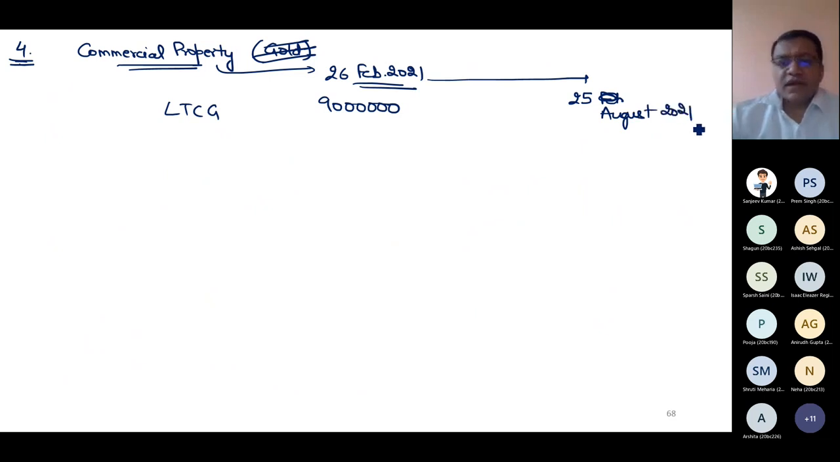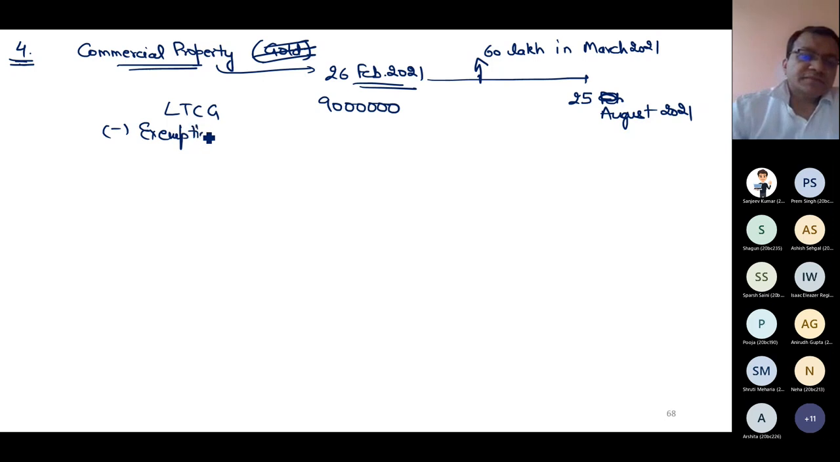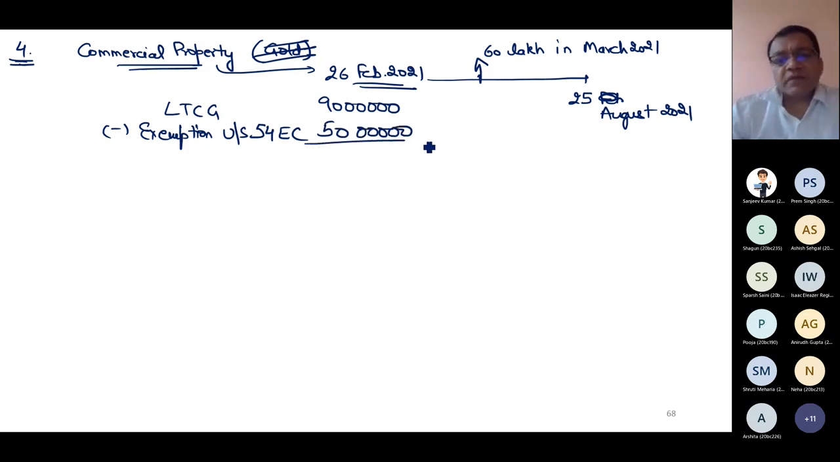I know that within 6 months, that is March, April, May, June, July, August, till 25th August 2021, if I make the eligible investment, I will claim the exemption, but the maximum is 50 lakh, that you must not forget. And yes, I made an investment of 60 lakh in March 21. How much will be my exemption here? 50 lakh, because 50 lakh is the maximum ceiling. So my taxable LTCG will be 40 lakh.